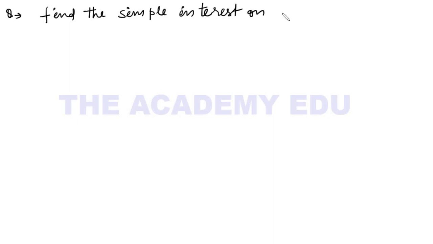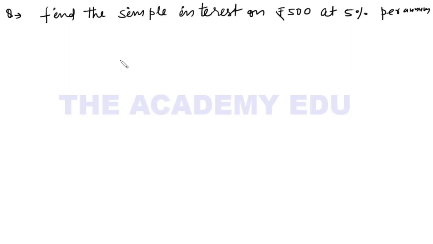Your next question is, find the simple interest on rupees 500 at 5% per annum.